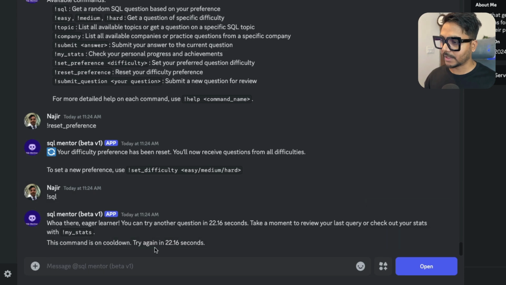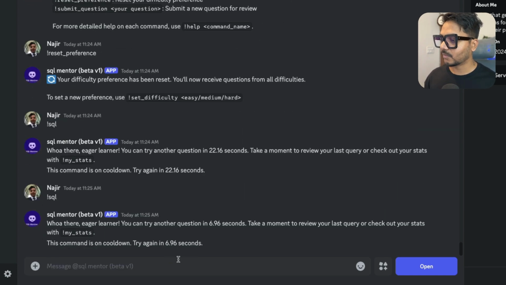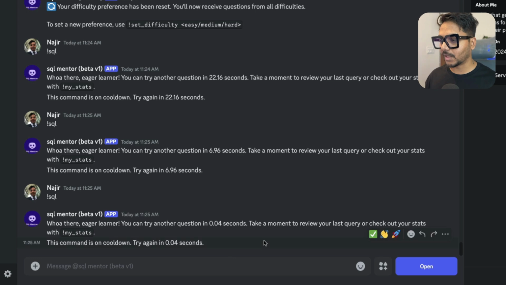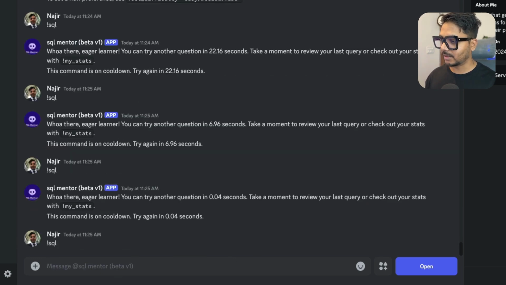You see, I'm getting a 22 seconds wait time, because I have tried multiple commands. So let's wait for 22 seconds, and then we will try to get a new question using SQL. I think it's already 10 seconds. Let's wait for 5 more seconds, and let's enter now. Again it's saying 6 seconds more. Okay, great. So let's wait 6 seconds, enter now. Another 4 seconds. Okay, so let's say SQL again.